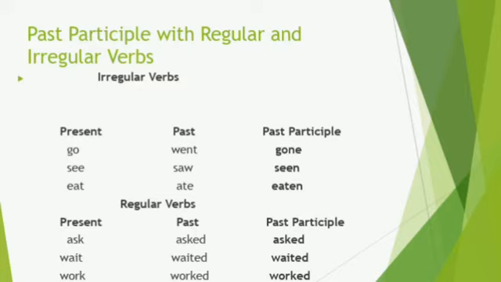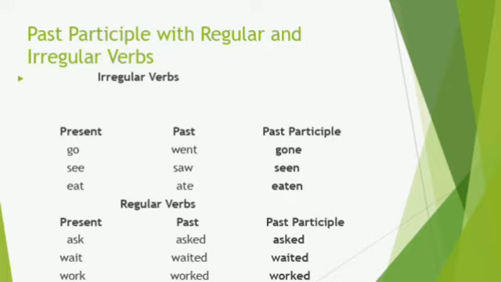We have the verbs go, see, eat, and break in present. Now, go changed to went in past, and went changed to gone in past participle. Next, we have the irregular verb see that changed in past to saw, that changed to seen.